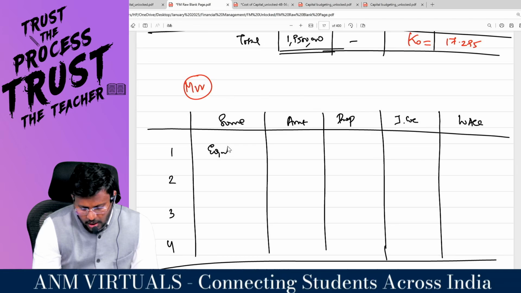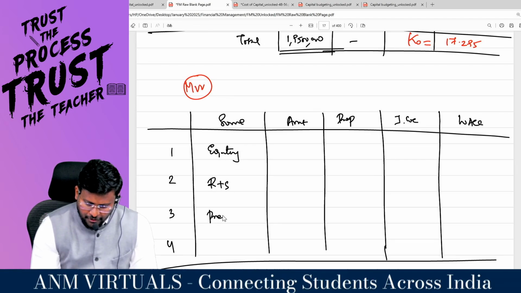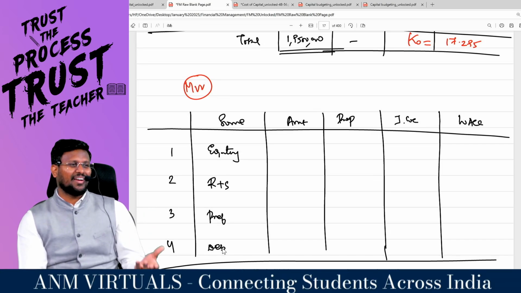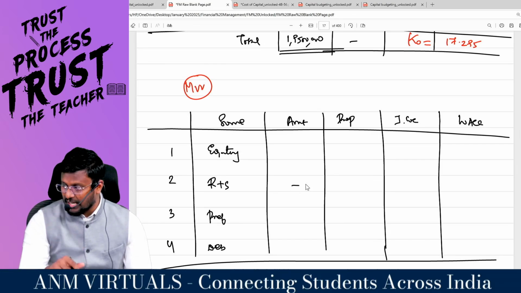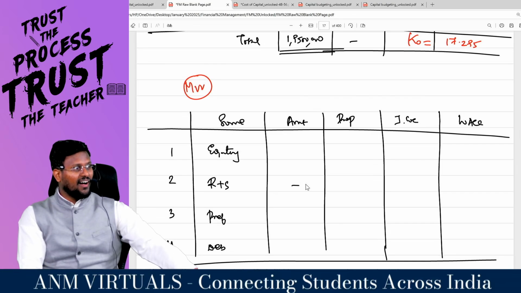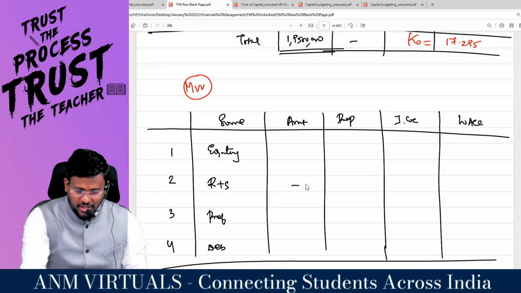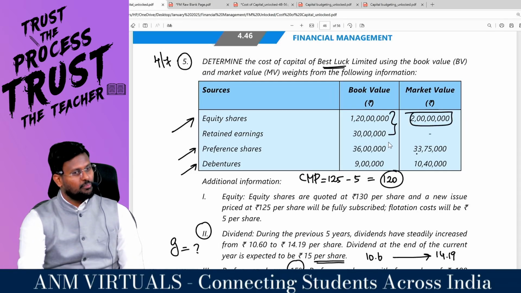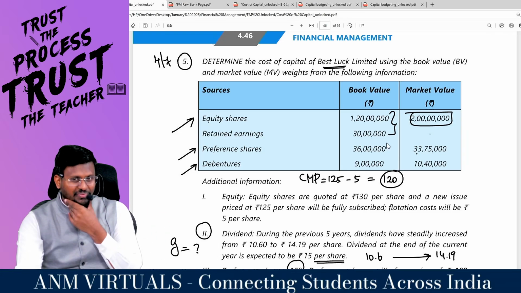The first one is equity, right, man? Second one is reserves and surplus. Third one is preference. And fourth one is debentures. Sir, this is market value weight, sir. Why are you writing reserves and surplus, sir? You have to write a dash, sir. I would have put a dash if KR is equal to KE. Here KR is not equal to KE, then mandatorily you have to apportion this 2 crore in the ratio of the book value. Because KR is not equal to KE.